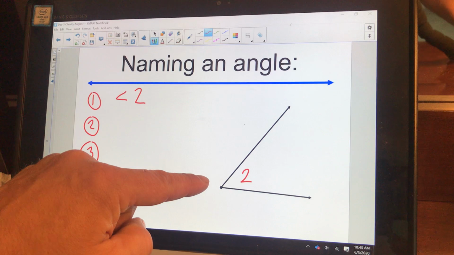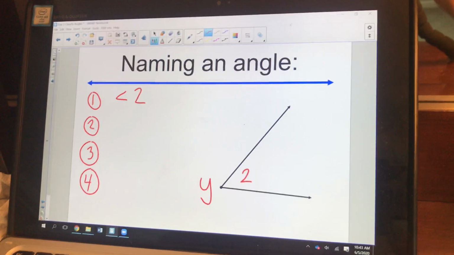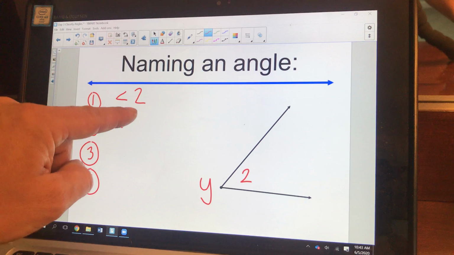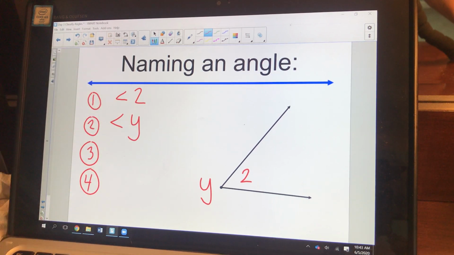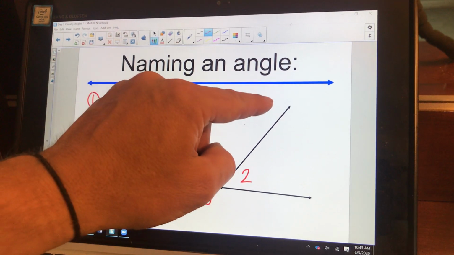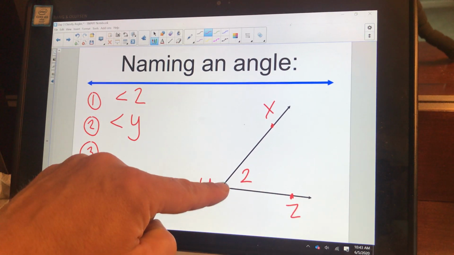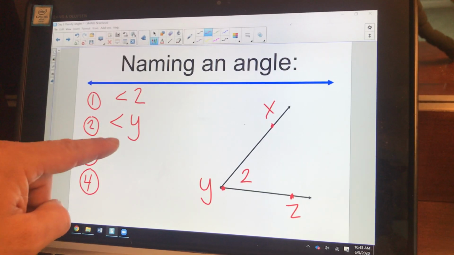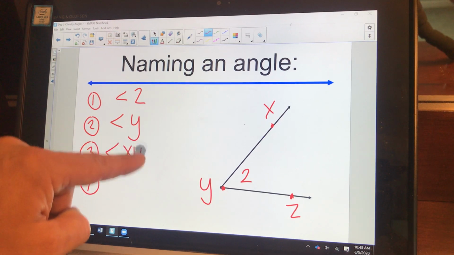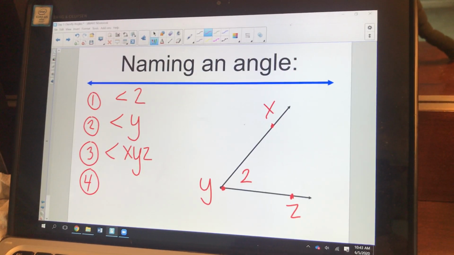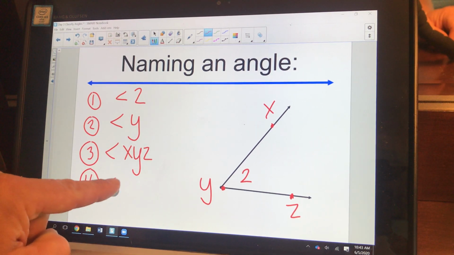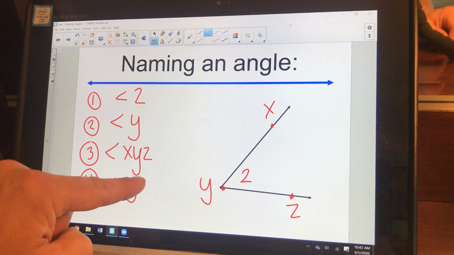Sometimes there might be a letter on the outside, okay? So we could call this angle Y. Both of those are legitimate ways to say what this angle is. And then there are times where there are 3 letters, and you might call it angle X, Y, Z. Now, the fourth one is almost exactly the same as the last way we said it, except it's in reverse order. Angle Z, Y, X.